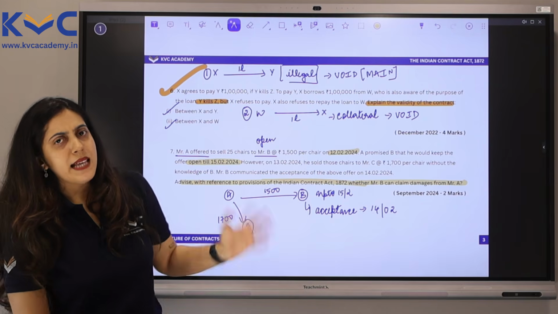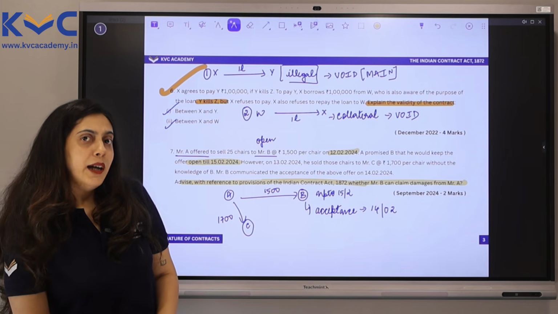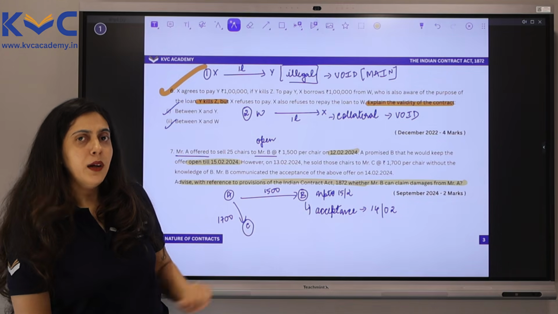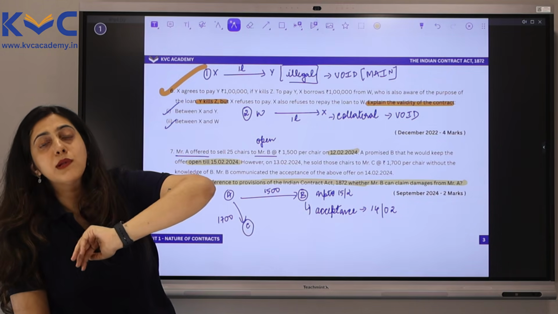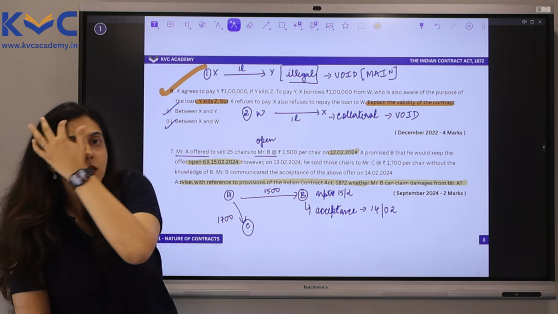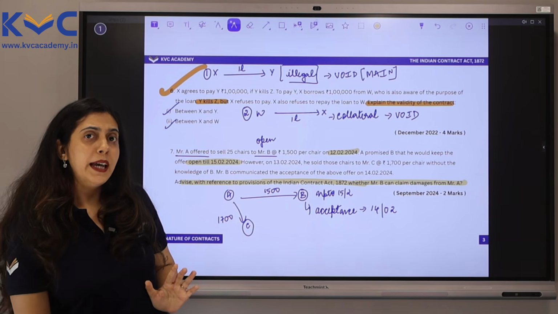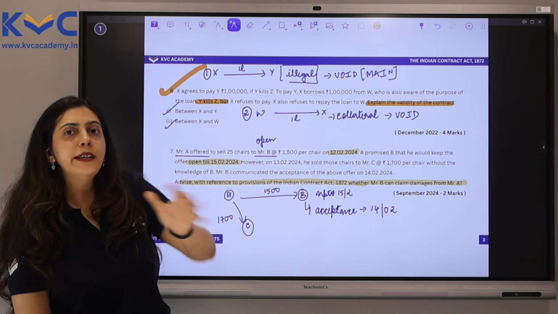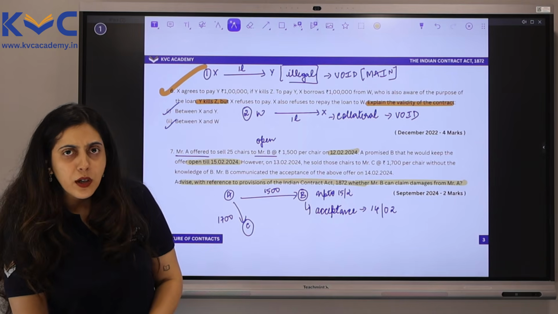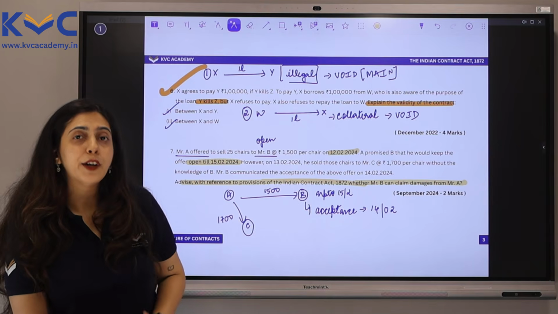Tell me, what has happened here? Revocation of offer has happened here. And how has revocation of offer happened? By the offerer making this offer to somebody else and that somebody else has accepted it. So technically, was there an obligation that A had to sell these chairs only to B? Of course not, because there was no contract between them. A had simply made an offer to B.